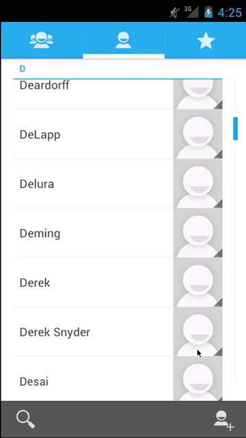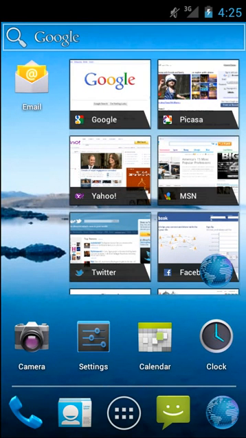And there are some pretty cool things that have happened in Ice Cream Sandwich to contacts. We'll have a full rundown of that when we actually get a device in here with Ice Cream Sandwich that is a lot smoother in operation than this emulator. So again, that was a look at Ice Cream Sandwich. Google has gone a long way to improve Android to make it look a lot nicer, more elegant. Again, we'll post a link on the video here on how to run the emulator on your own. It's the kind of thing you could spend 20-30 minutes messing around with. You'll find all kinds of cool stuff in there.